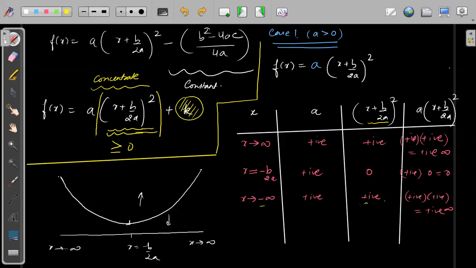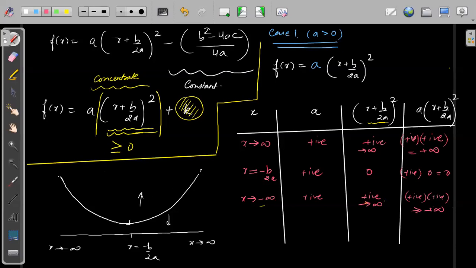For negative infinity also you are getting positive infinity. If you want to write it in terms of infinity, this is positive and tending to infinity, so overall the value will become plus infinity. This will also tend to plus infinity.